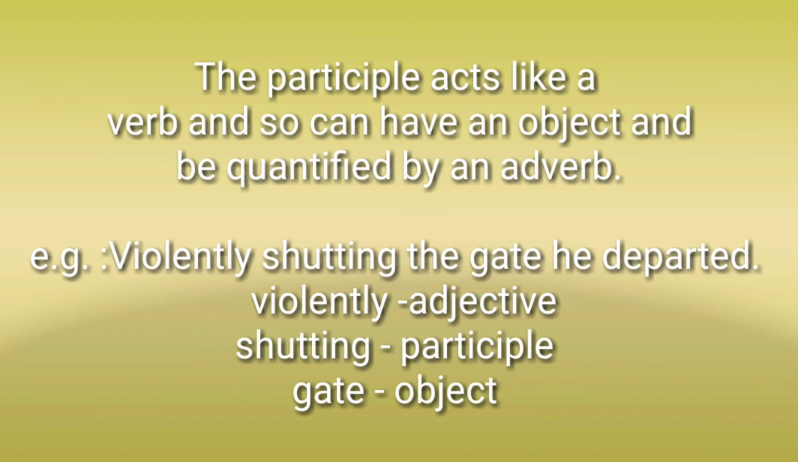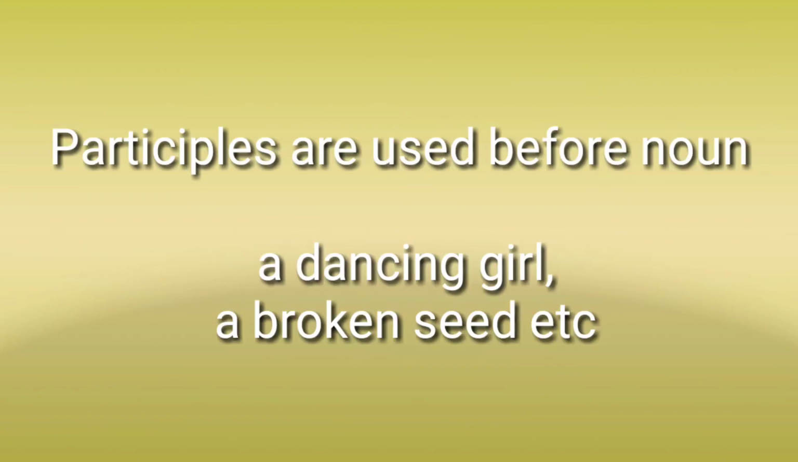The participle acts like a verb and so can have an object and be qualified by an adverb. For example, violently shutting the gate, he departed. Participles are used before a noun. For example, a dancing girl, a broken seed, etc.